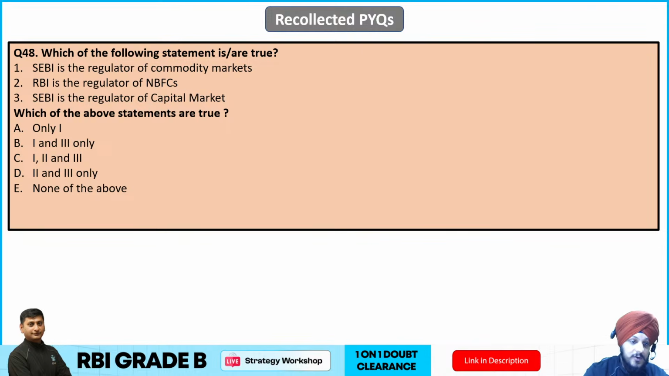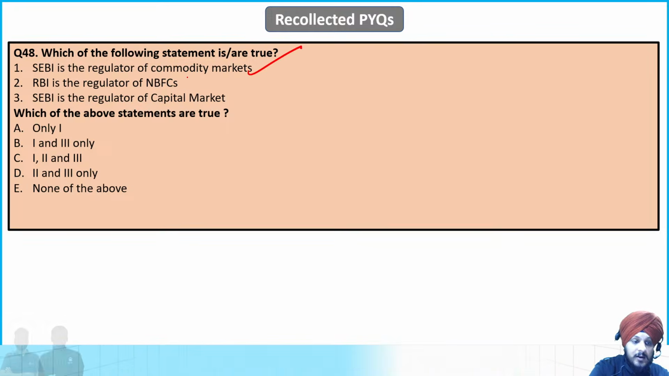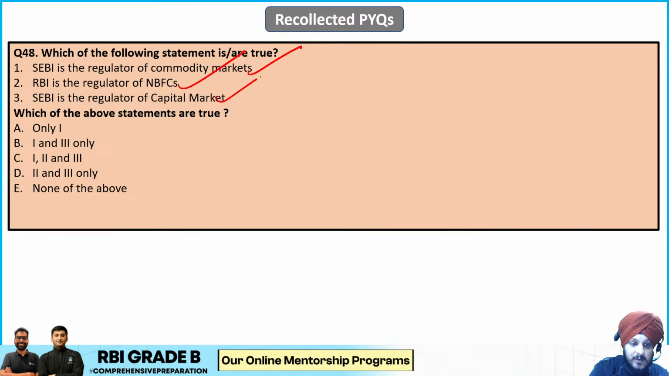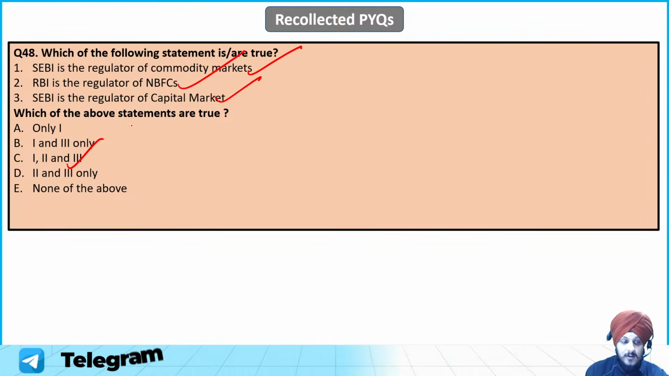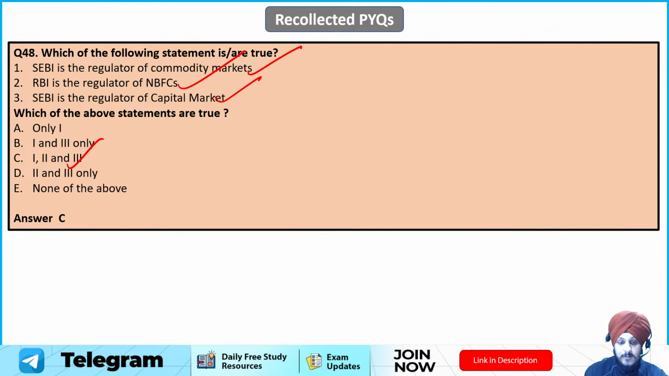So yes, we know that SEBI is the regulator for commodity market, RBI is for NBFC, and SEBI is for capital market. So C is going to be the correct answer to this question, right? So C is going to be the correct answer.